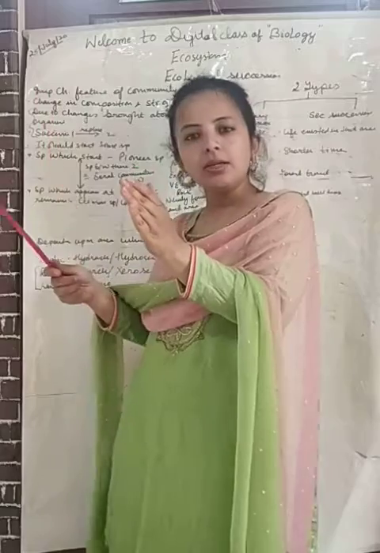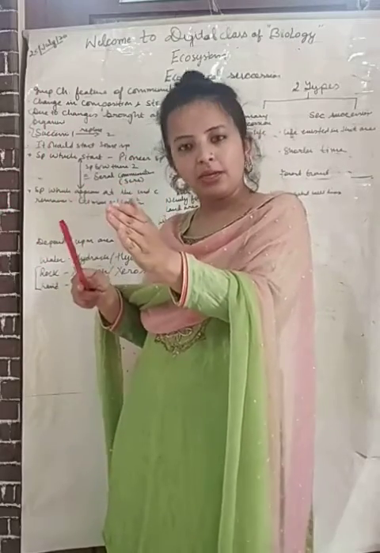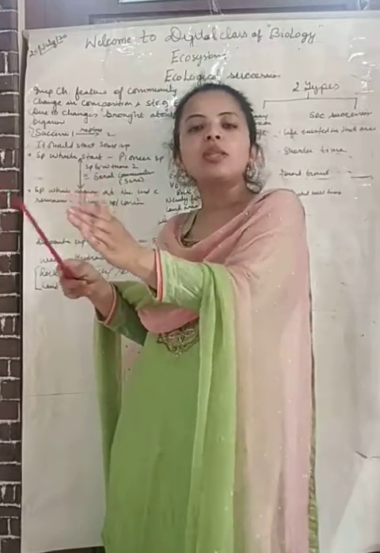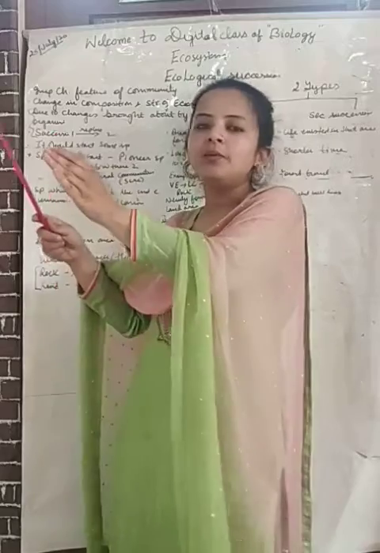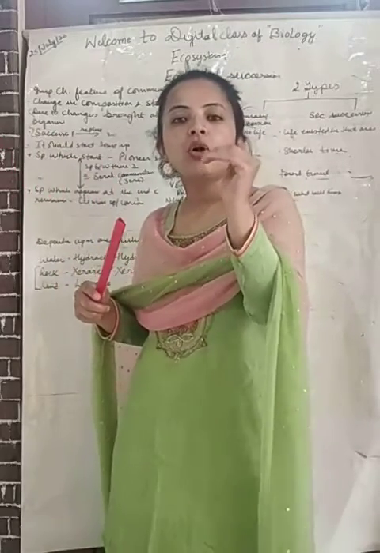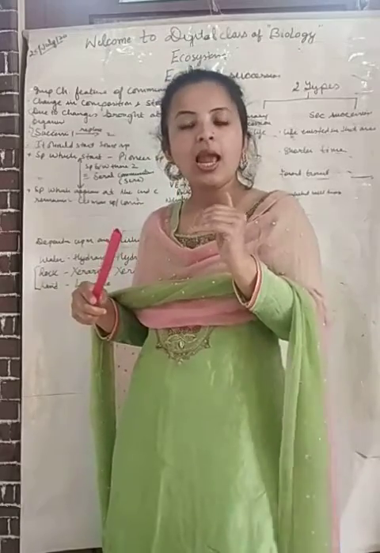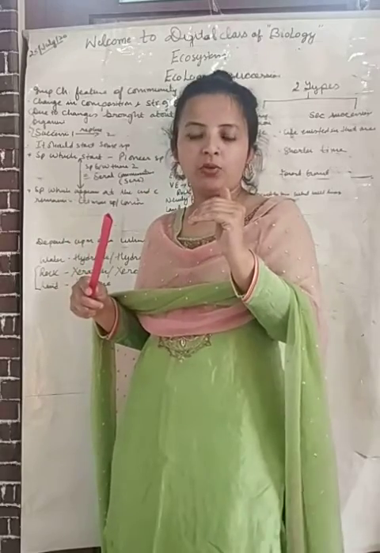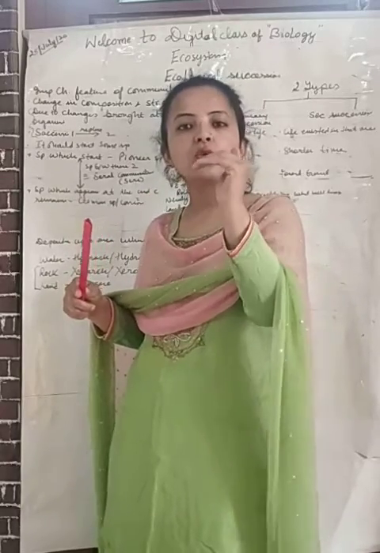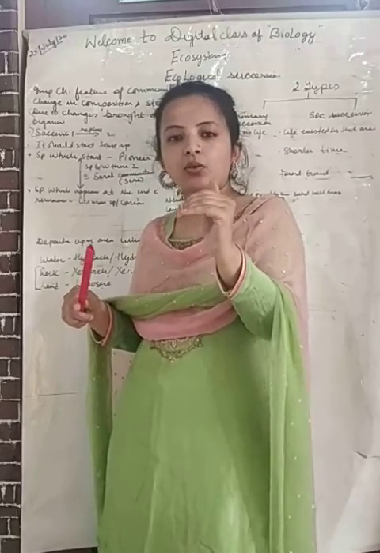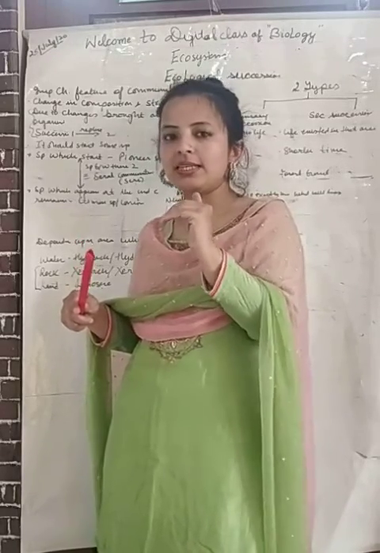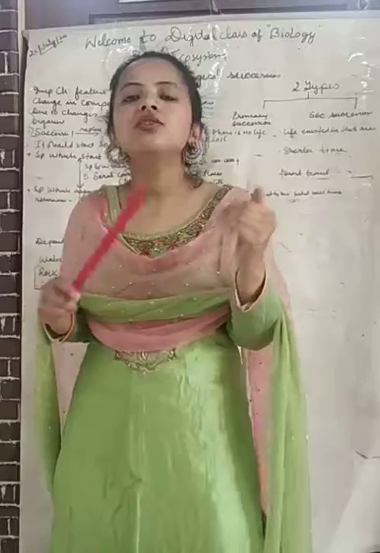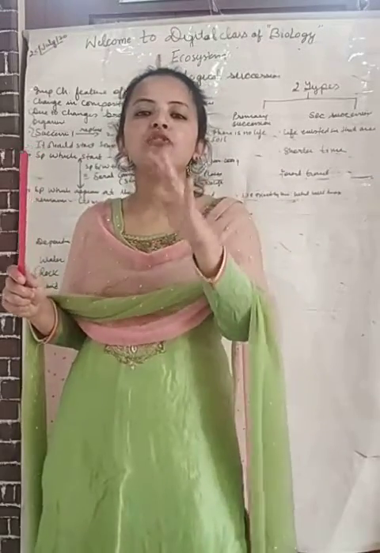Then after some years, the population of bryophytes will be replaced with pteridophytes, and then the pteridophyte population will be replaced with gymnosperms, and then finally with angiosperms, because we need stability. The most stable community of your ecosystem is angiosperm, that is trees. The forest ecosystem is the most stable ecosystem of the world. So dear students, when this ecological succession occurs, there is a change in the composition and structure of the ecosystem.